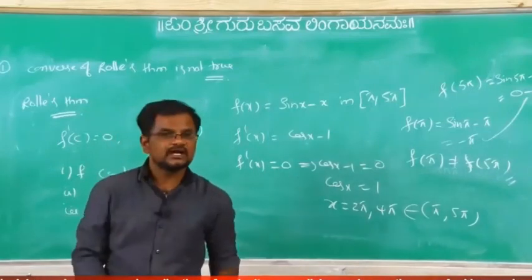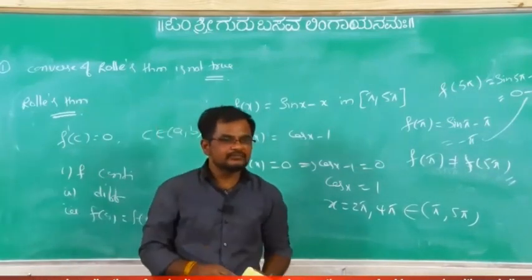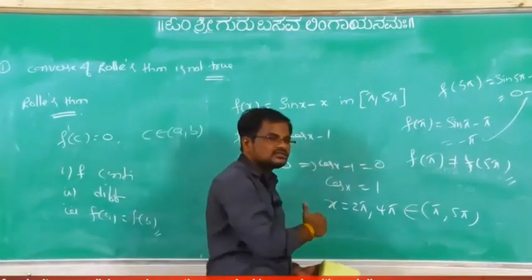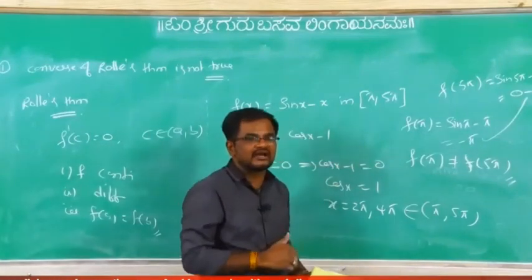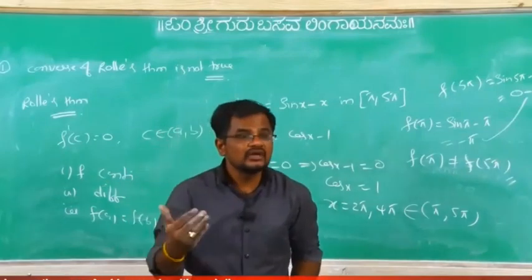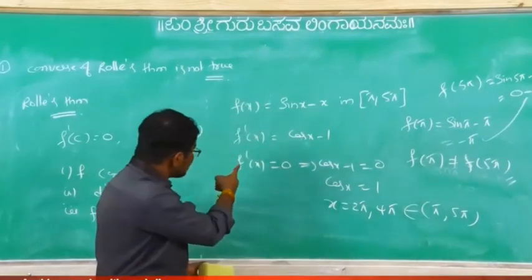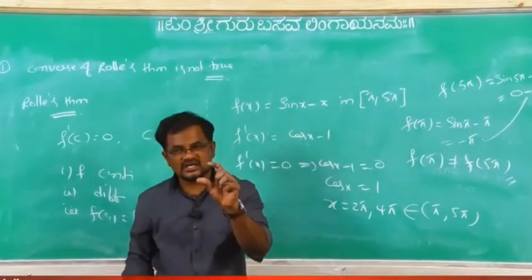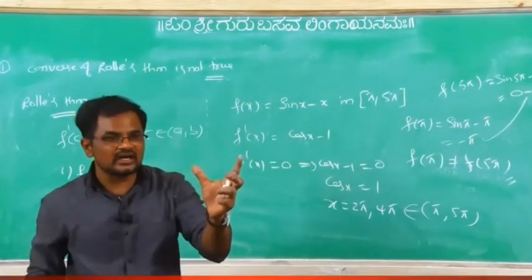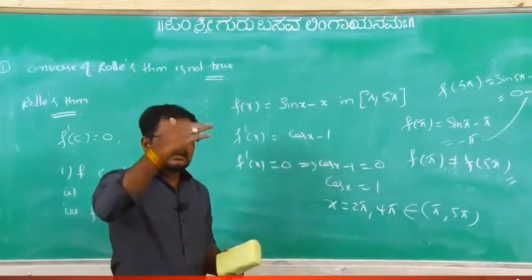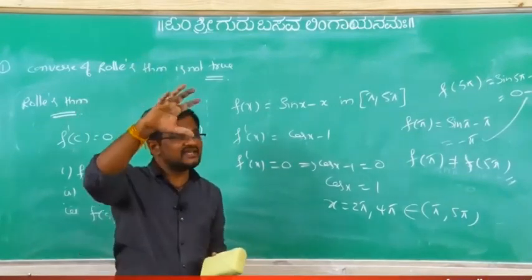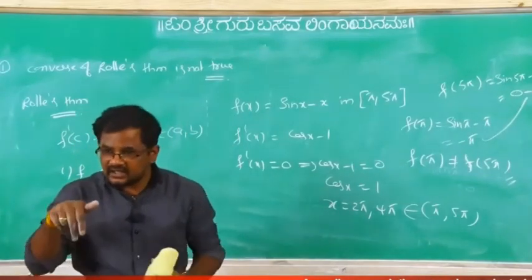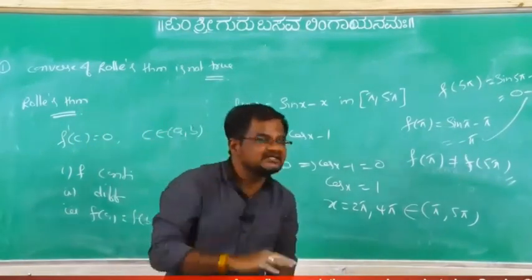Conditions of the Rolle's theorem are what? Continuous, differentiable, and f of a equal to f of b. Here it does not hold. But f dash of x equal to 0 at some points, means the converse of the Rolle's theorem is not true or not? Means the sufficient condition is what? If f is satisfying the three conditions, then f dash x equal to 0. But what is the necessary condition, the converse?